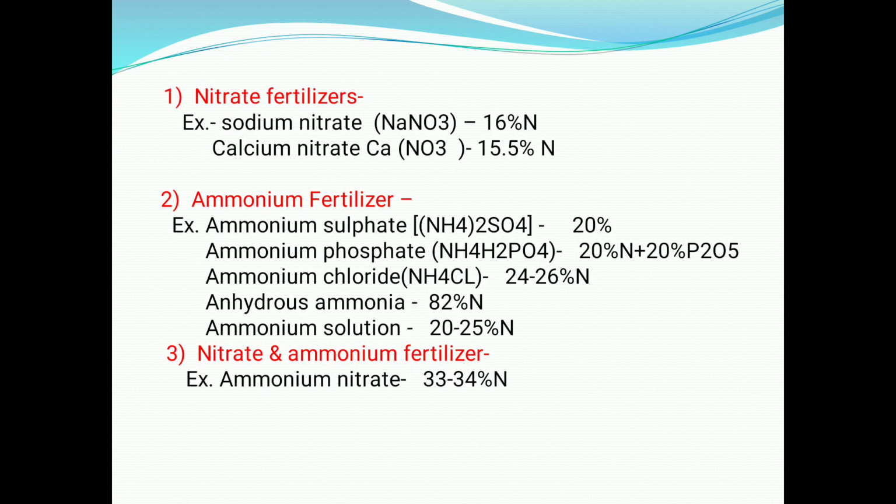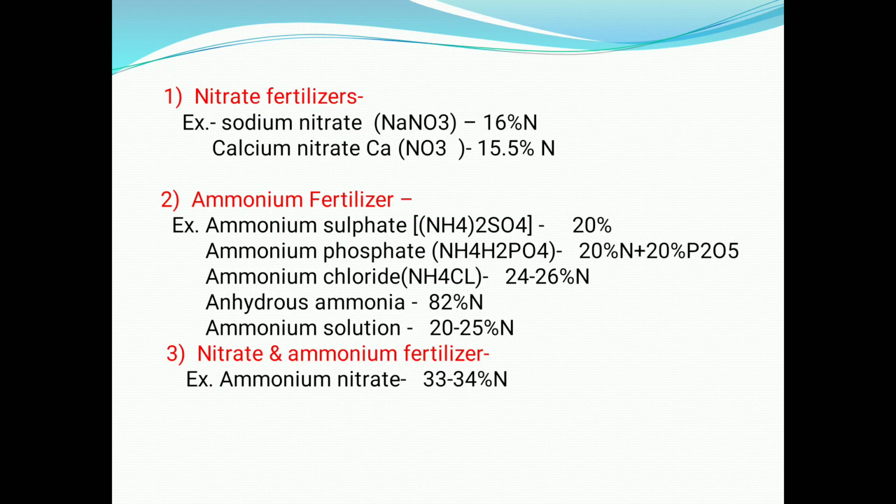Most of the time in examinations it will be asked which is the highest nitrogen containing fertilizer. The answer is anhydrous ammonia, containing 82% nitrogen.